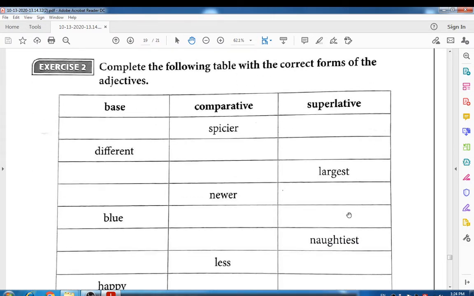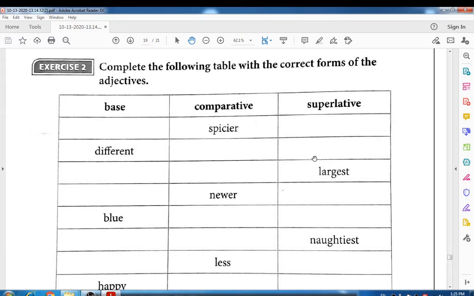Students, there is the second exercise. Complete the following table with the correct forms of the adjectives. Here I have given you a table to complete with adjectives. Here you have to write the base, comparative and superlative forms. Sometimes the comparative form is given, sometimes the base word is given, and sometimes the superlative word is given.